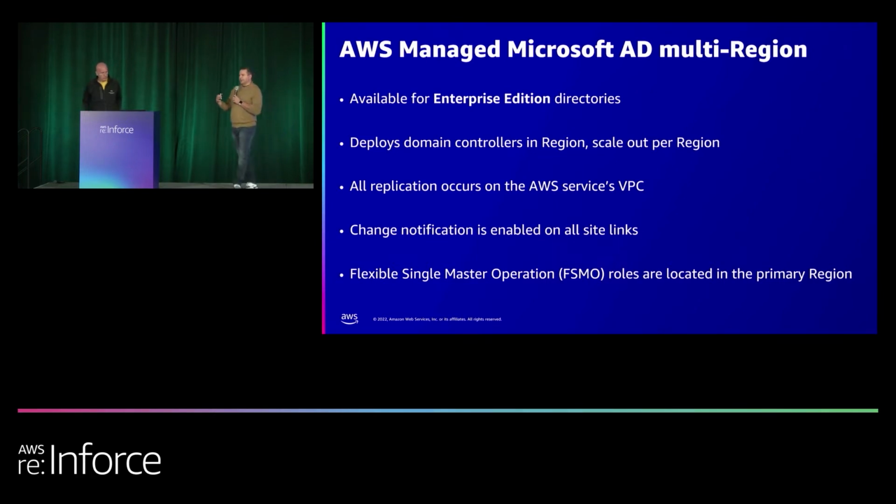On your side of the fence, what you have is those same two ENIs in your VPCs in that other region. So, for example, I would have maybe North Virginia as my first region, and my second region might be Singapore. Now I have a local copy of that AD database in Singapore, and my applications can access that database locally. So, no more cross-region calls or any of that to be concerned about. Change notification is enabled on replication, so that takes the standard, quote unquote, 15 minutes of replication down to seconds. So you get quite high speed replication, and that all happens on the AWS backbone, so it's pretty quick.